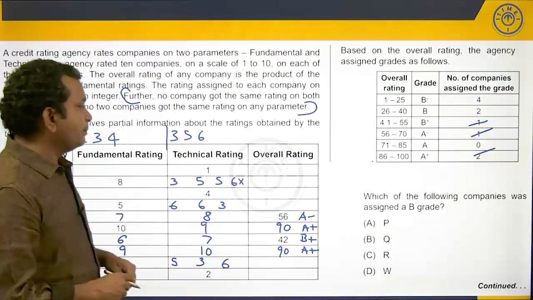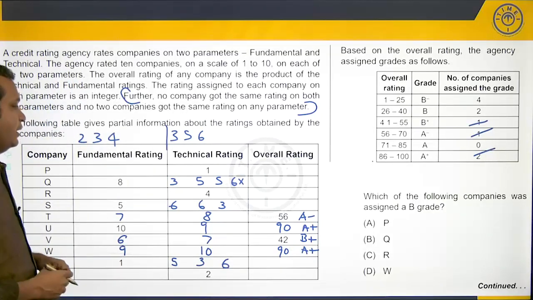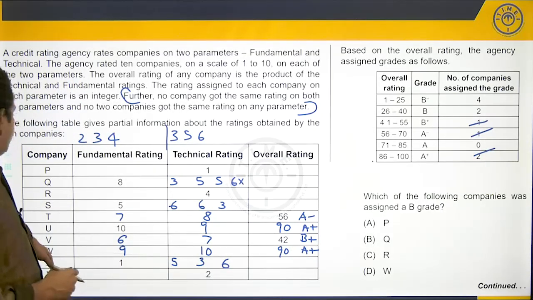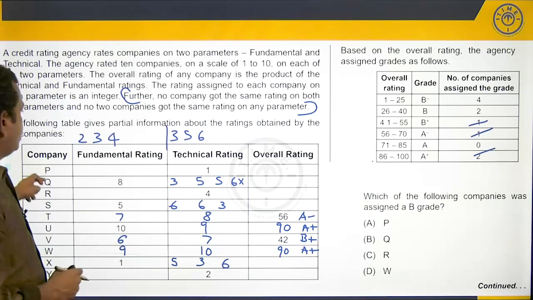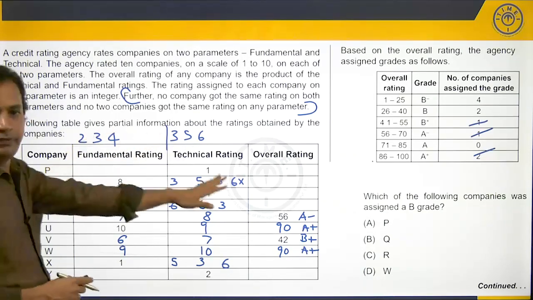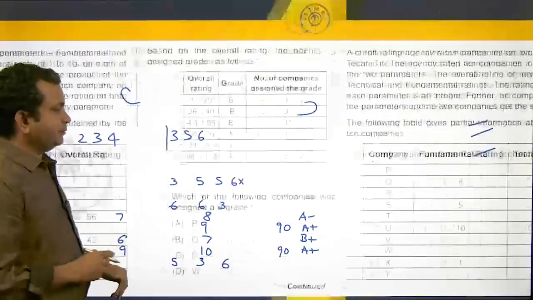Which of the following companies is assigned a B grade? P, Q, R, W. W is not a B grade, we know. P, Q, R, we don't know as yet. So, we cannot answer the question yet.